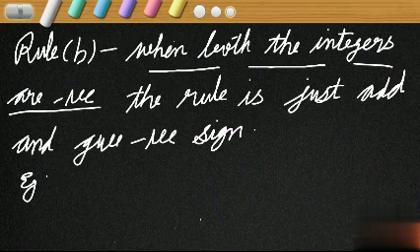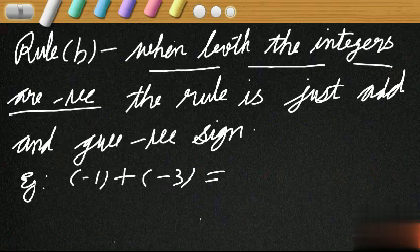Let's discuss some examples. -1 plus -3. Okay. Which are the integers here? First integer is -1 and second integer is -3. Are they positive or negative? Both are negative. So what we have to do? Add them. 3 plus 1, 4 and give sign, -4. Is it clear? Why?